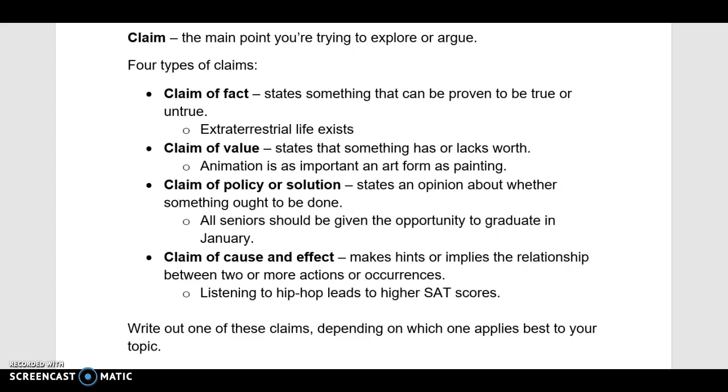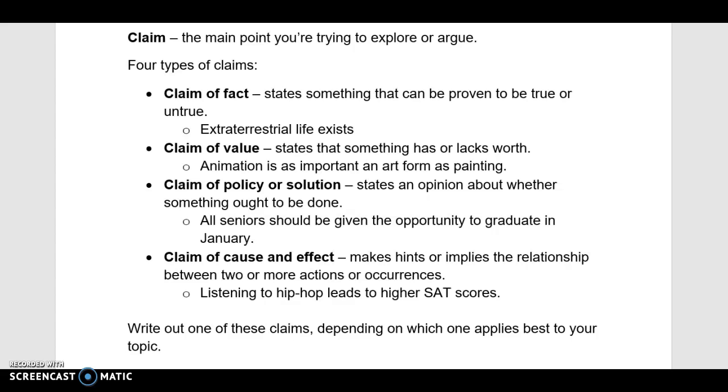Claim of policy or solution states an opinion about whether something ought to be done. The example here, all seniors should be given the opportunity to graduate in January. And then claim of cause and effect hints at or implies the relationship between 2 or more actions or occurrences. The example here, listening to hip hop leads to higher SAT scores.